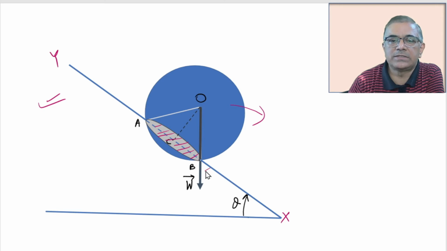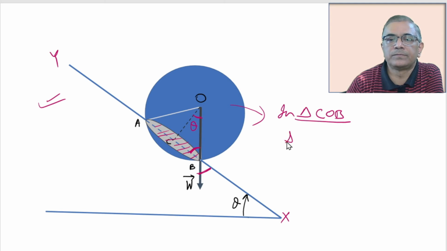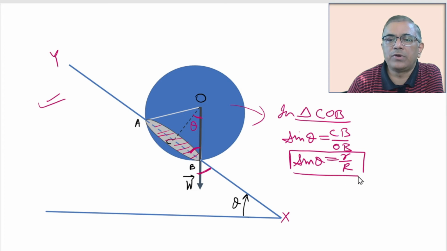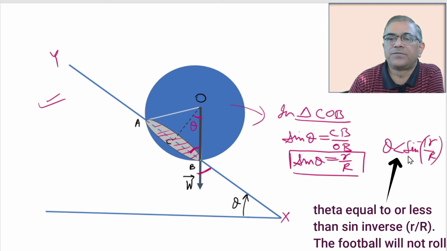So this is theta, this angle got to be 90 minus theta, and hence this angle is also 90 minus theta. This angle should be theta. So in triangle COB, sin theta is equal to CB by OB, and this is equal to small r by capital R. So this is the condition. As long as this condition is followed, as long as theta is less than sin inverse r by R, this football will not roll over this plank XY.